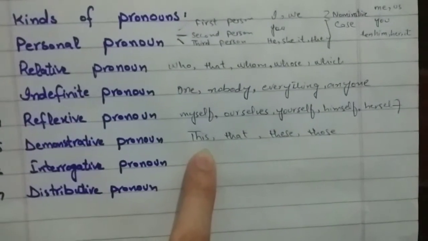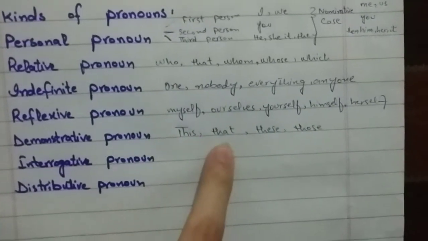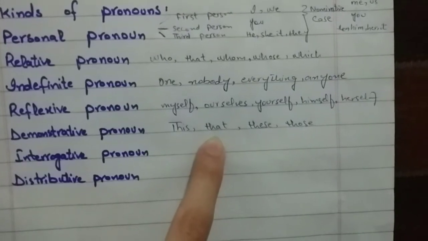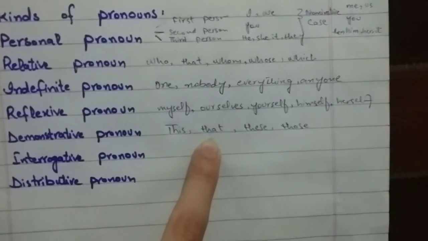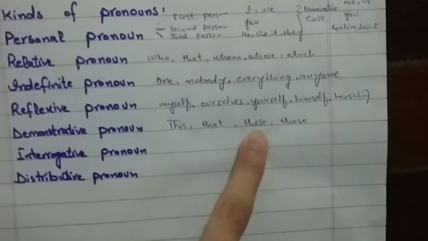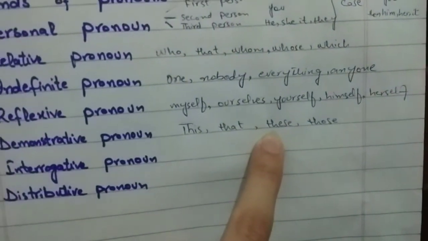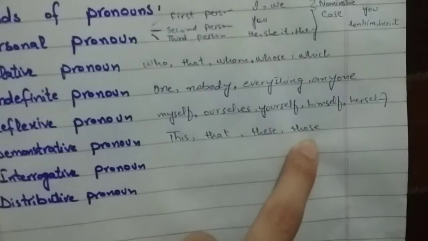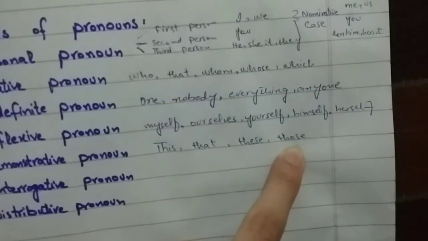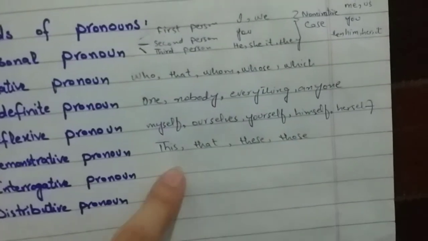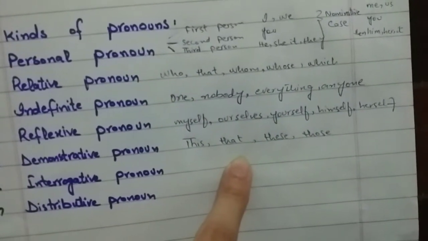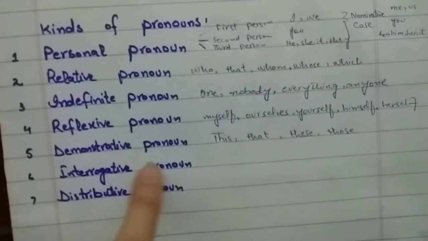This we use for the thing that is nearby, and for the singular as well, that we use for the thing that is far for the singular, and these we use for plural things, and those we use for plural as well, but for the things that are far to us. For example, this is my book, that is my pen. These are the examples of demonstrative pronoun.